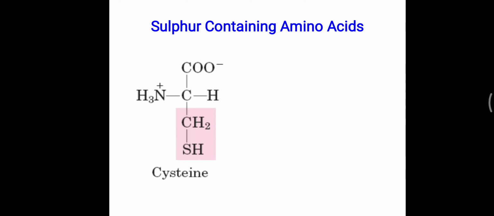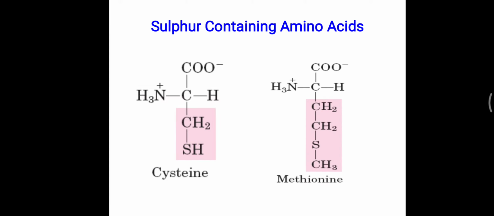Further, sulfur containing amino acids, so that is the sulfur molecule is present, the SH group is present, so that is cysteine and methionine. But here you have to remember that in cysteine, a free SH group is present, but in methionine the sulfur is in between two carbon atoms. So cysteine and methionine are the two sulfur containing amino acids.